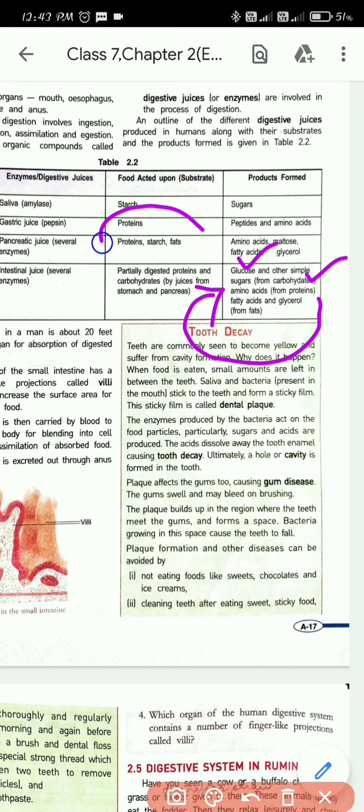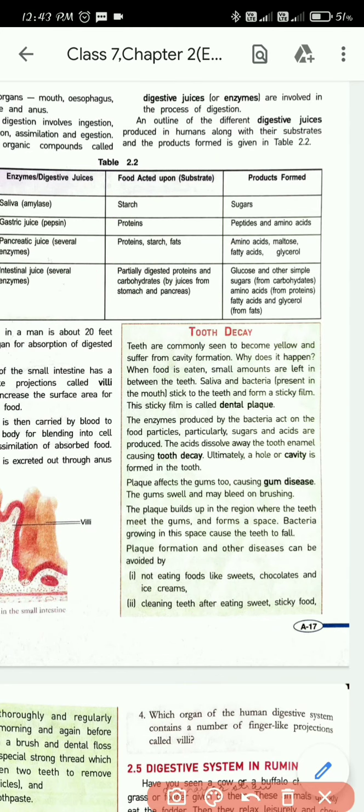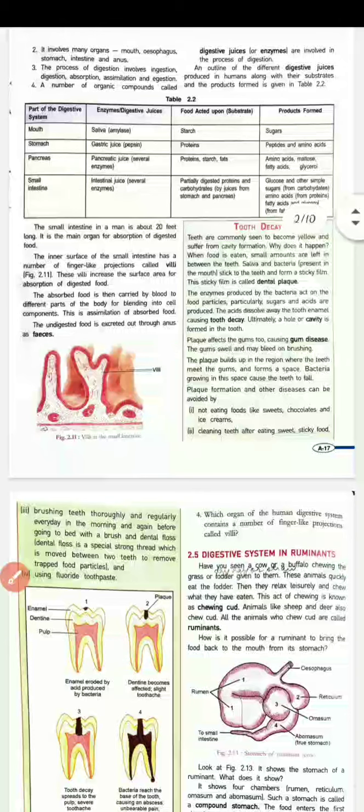So whatever is not digested by the pancreatic juice will now be completely digested by the intestinal juice. Understood? All the substrates will be broken down into their simpler forms. So these are the juices and the digestive parts that help in digestion.